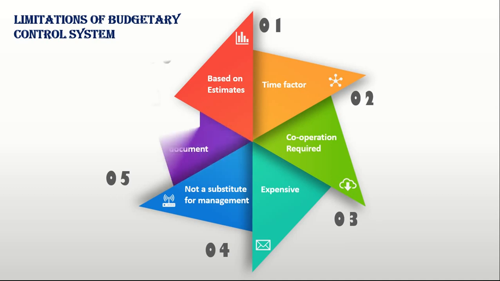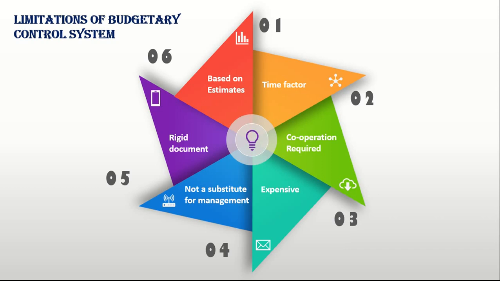6. Rigid document. Budgets are considered as a rigid document. But in reality, an organization is exposed to various uncertain internal and external factors. Budget should be flexible enough to incorporate ongoing developments in the internal and external factors affecting the very purpose of the budget. Components of budgetary control system.